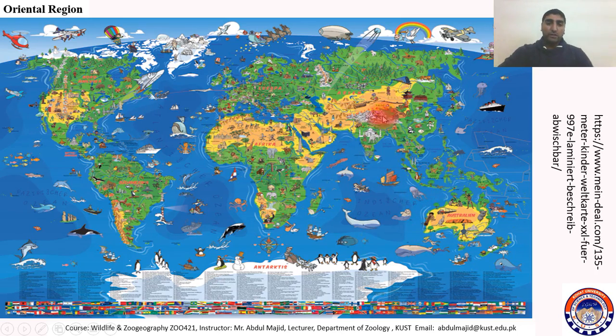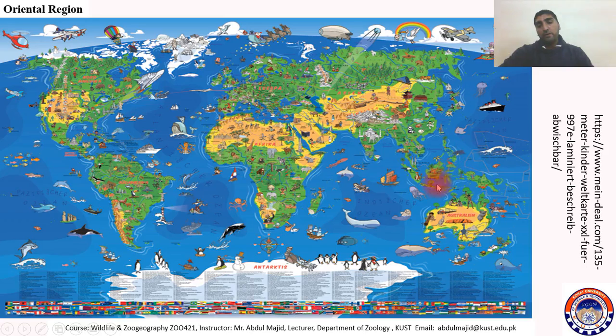In this picture you can see the Himalayas mountains. It's the boundary between the Palearctic and the Oriental region. And here in Pakistan, Balochistan is included in the Palearctic region, and the rest of Pakistan is in the Oriental region. And here the Nanling Mountains are acting as barriers. So southern China is in the Oriental region, and northern China is in the Palearctic region.